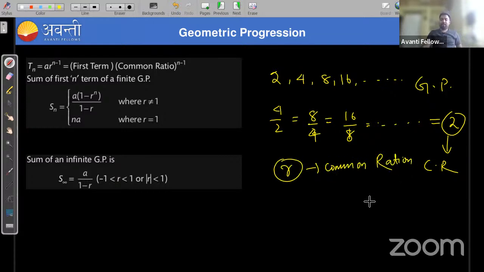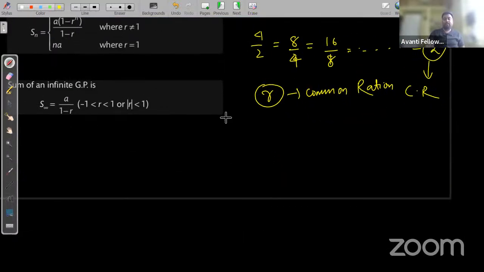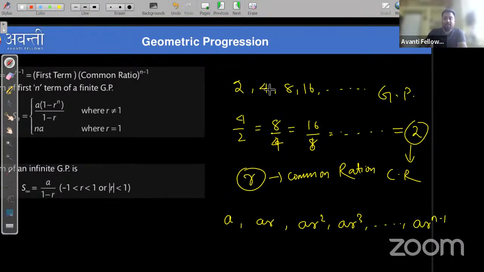Suppose the first term is A, then the second term will be AR, the third term will be AR square, the fourth term will be AR cube, and the nth term will be AR to the power n minus 1. How is it happening? You can see here, na? When you multiply 2 with 2, you get 4. When you multiply 2 with 4, you get 8. When you multiply 2 with 8, you get 16. Right? So this 2 is my common ratio.